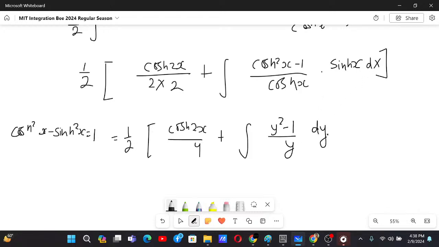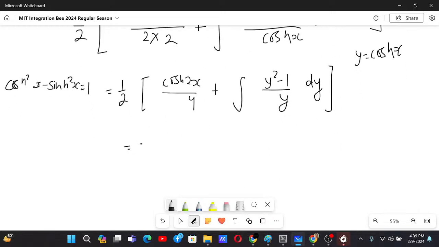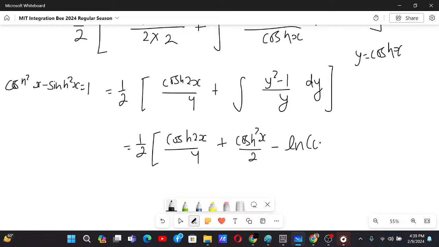So basically, if we let y equal to coshx, we will get this thing, and now it's a piece of cake. 1 by 2 cosh 2x by 4 plus over here we had y, that's why y² by 2, cosh²x by 2. Over here we will have 1 by y, that's why ln of y, ln of coshx.